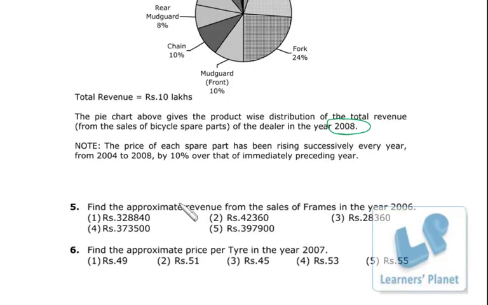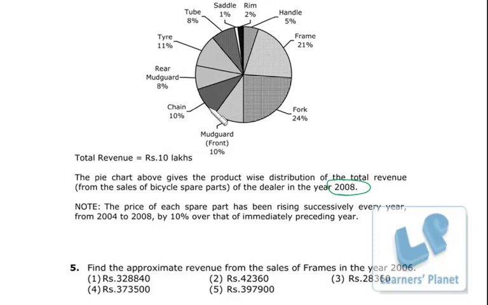Okay, find the approximate revenue from sales of frames in the year 2006. Okay, now 2006 breakup of revenue is not given, but we know that every year the price of each spare part is increasing by 10%. That is already given over there.